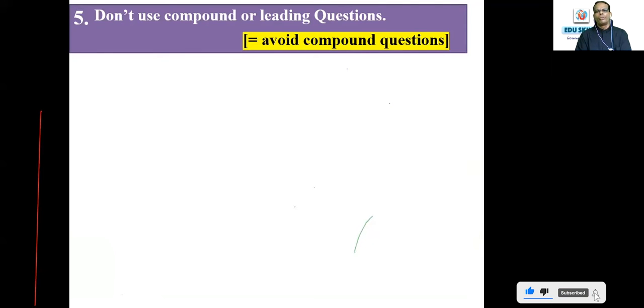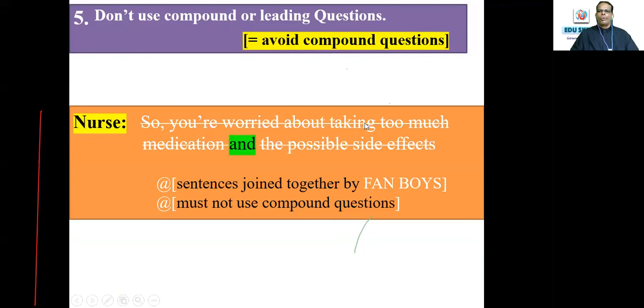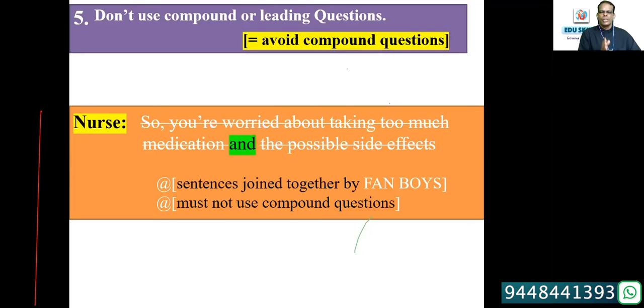But here, compound questions will definitely be penalized. For example, "So you are worried about taking too much medication and the possible side effects." See, medication and side effects, 2 things you are combining together. You should avoid such expressions. Sentences joined by FANBOYS, those conjunction words, are not allowed in questions. It will be penalized. Must not use compound questions.